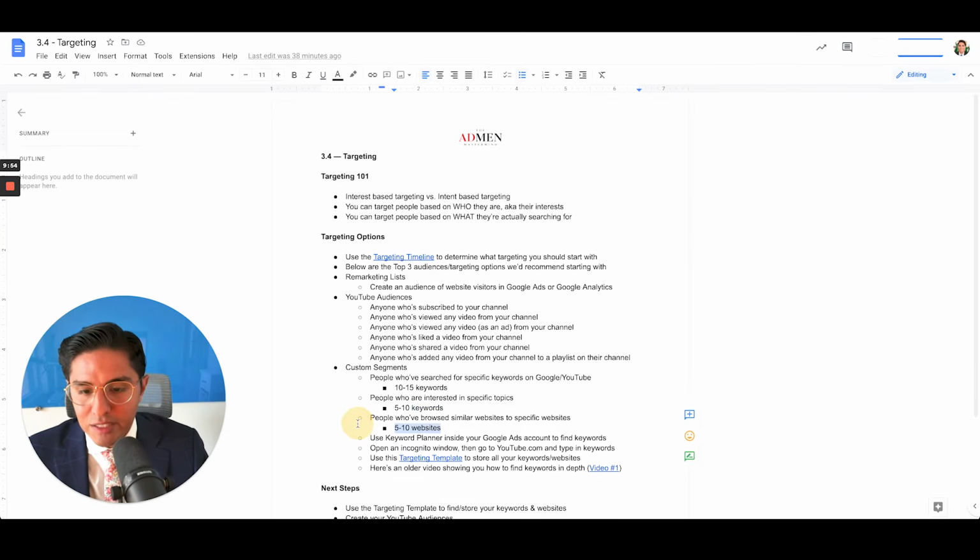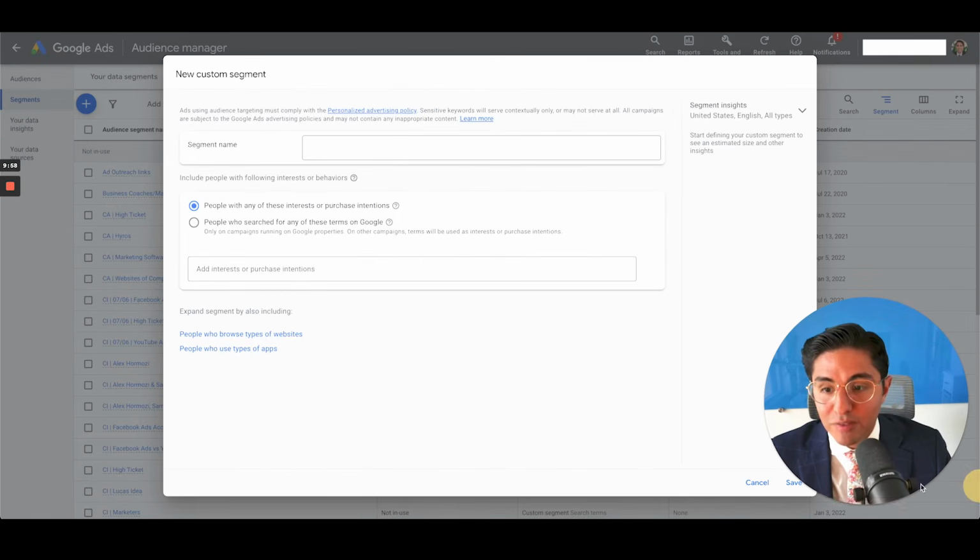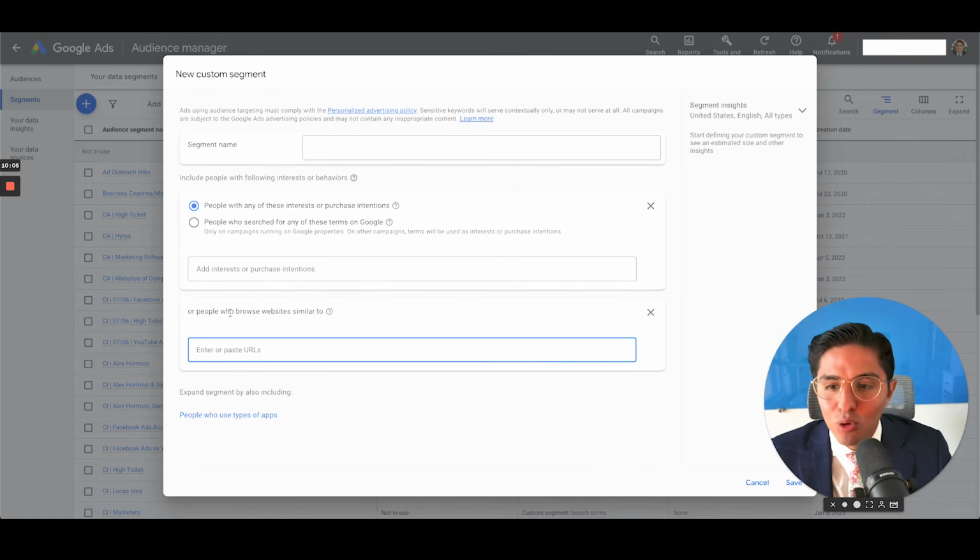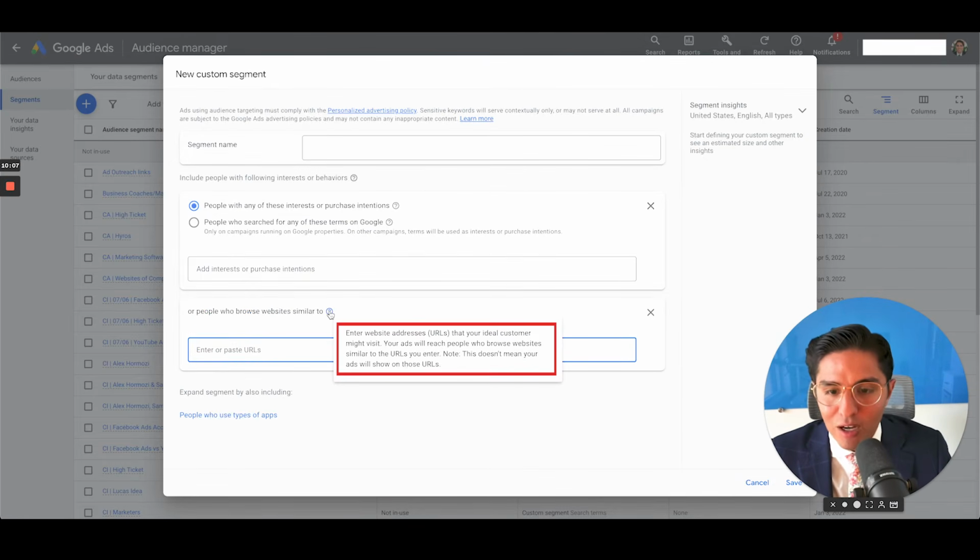Next, and last but not least, is people who've browsed websites similar to specific websites. You see this here: expand segment by also including people who've browsed websites similar to. So check this out. Enter website addresses, URLs, that your ideal customer might visit. Your ads will reach people who browse websites similar to the URLs you enter.